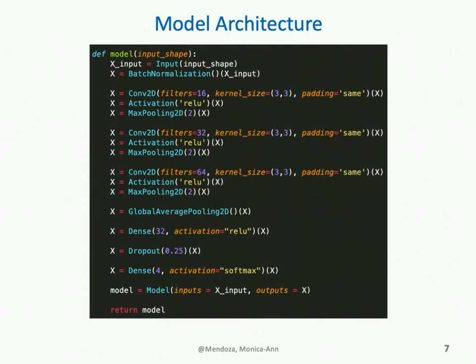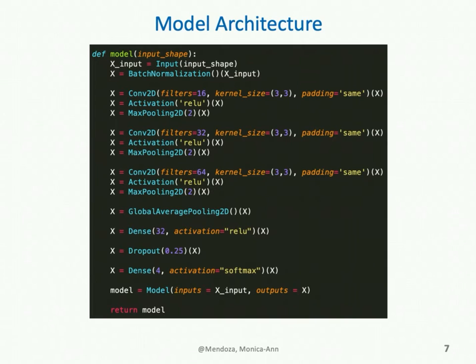I then apply global average pooling. This summarizes the information from the spatial dimensions of the image, meaning the height and width, into one number. Thus, global average pooling outputs one number per depth dimension. Using global average pooling prevents me from needing to use a flattened layer.